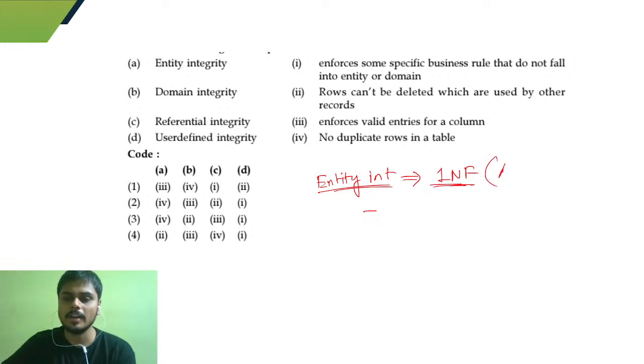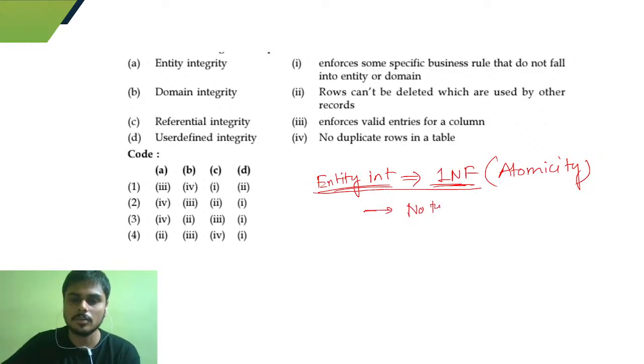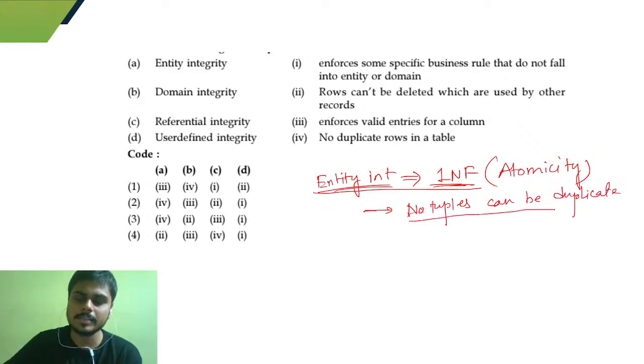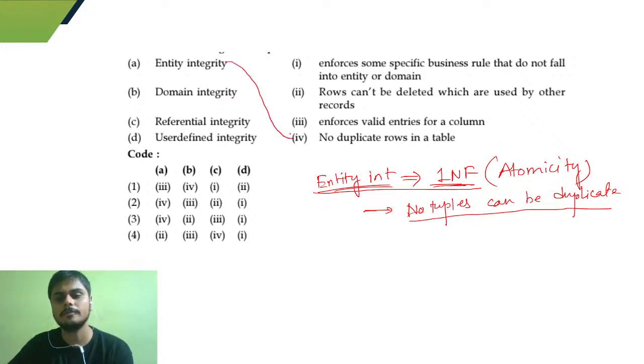And what is the 1NF property? It is actually the atomicity property. Entity integrity just satisfies the 1NF. And what it tells is that no tuples can be duplicate. Right? So no tuples can be duplicate. So it matches to entity integrity, matches to no duplicate rows in a table, right?